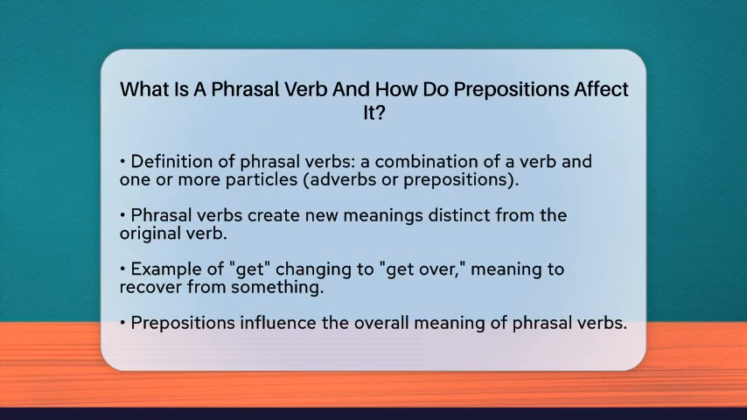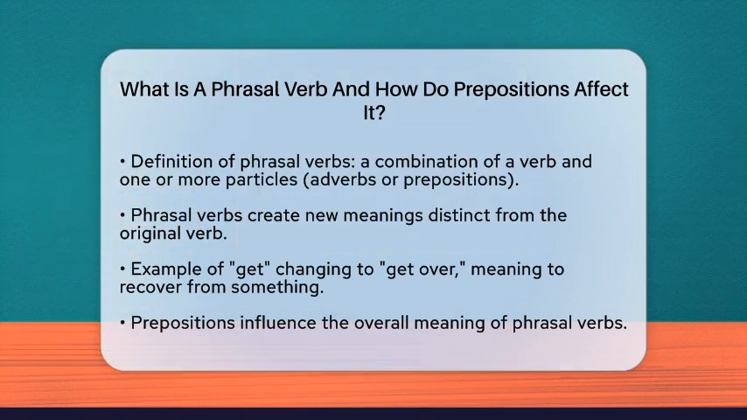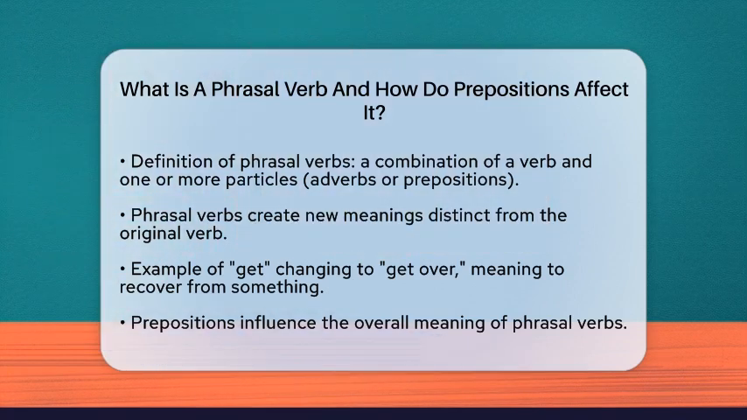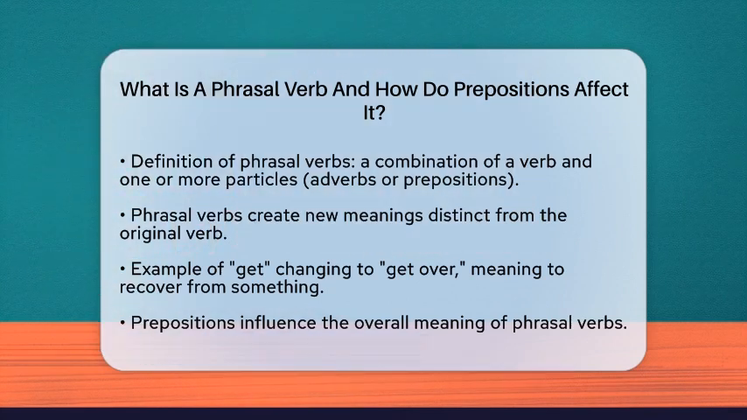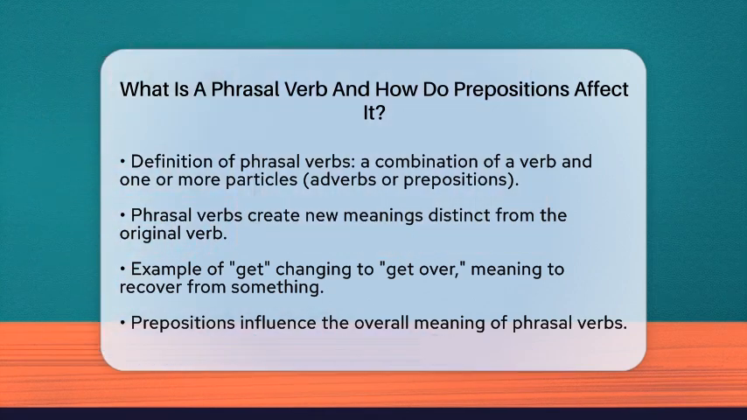Together, they create a new meaning that is often different from the original verb alone. Let's take the verb get, which means to obtain. When you add the preposition over, it transforms into get over, meaning to recover from something. This change shows how prepositions can significantly alter the meaning of a verb.